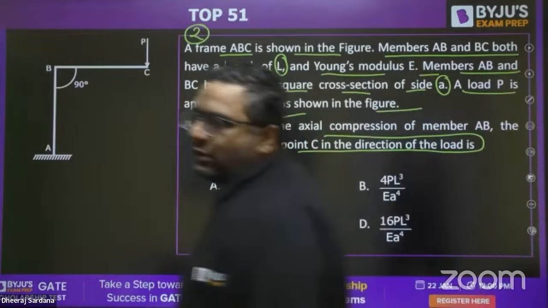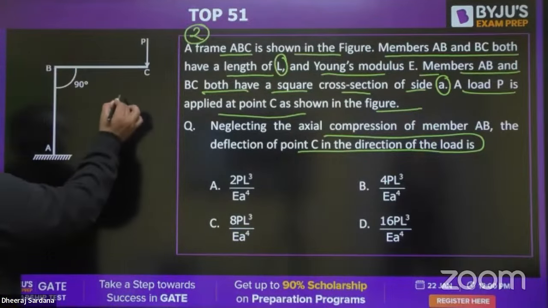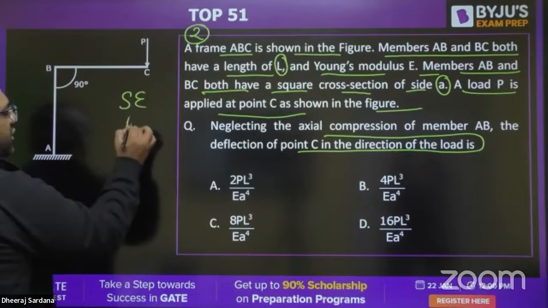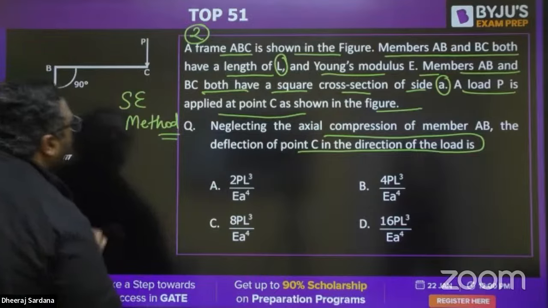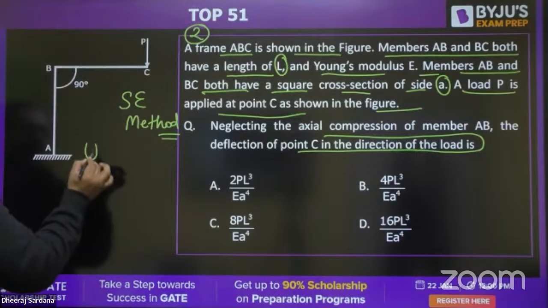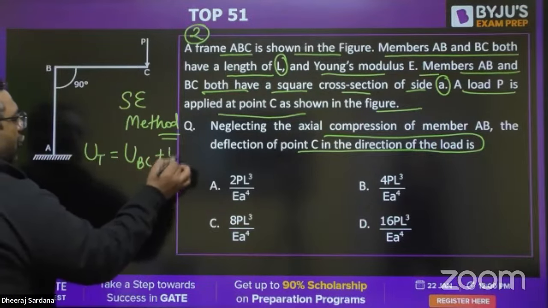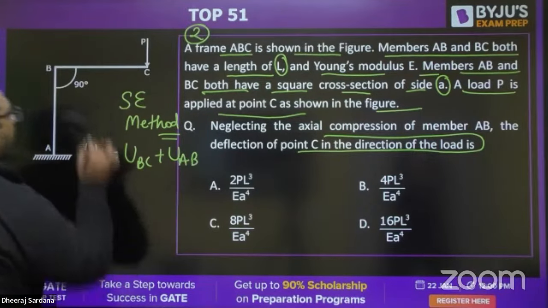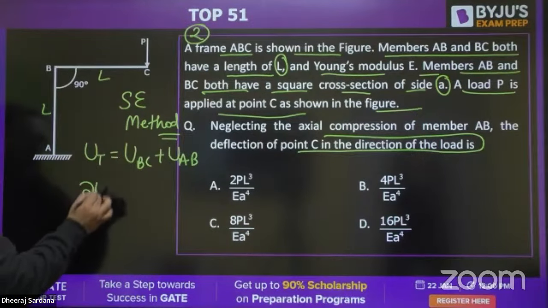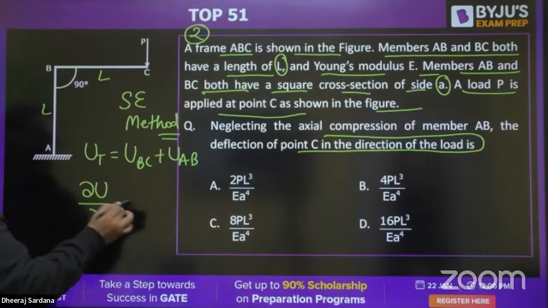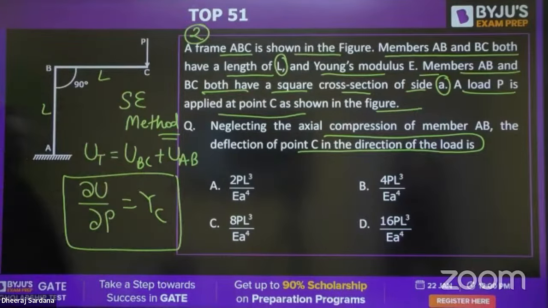I feel just by looking at the question, you would have gotten the idea that it is going to be solved by the strain energy method. We can solve it very easily using the strain energy method. You need to find the total strain energy, which would be U of BC plus U of AB. This length is L, this length is L. Once you get this, you know del U by del P will give you the deflection at C. This is what you need to do, guys.